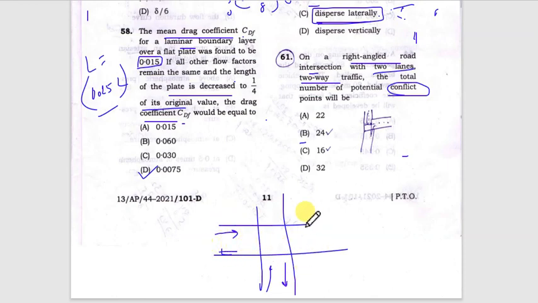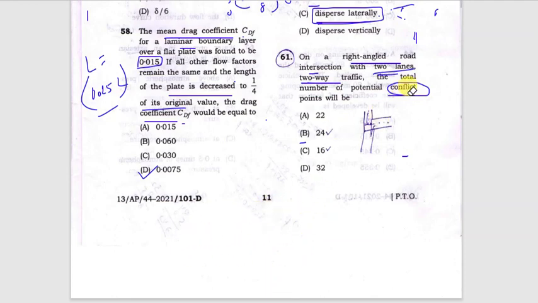Whenever traffic merges from one road to another, there is a conflict point. Whenever it intersects one another, this is called a conflict point. This conflict point depends upon the number of lanes and the number of traffic streams. I will explain the common ones. You can also calculate it, but that may take some time, so here is the easiest way to remember it.